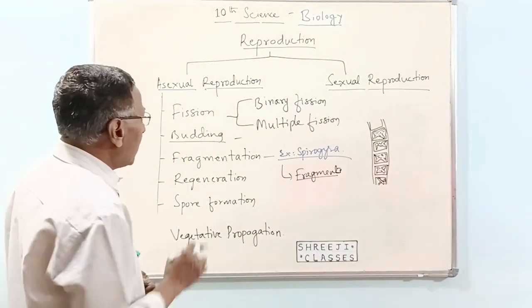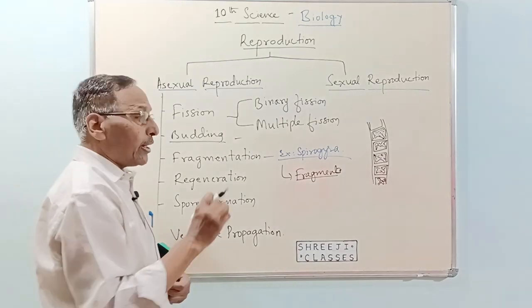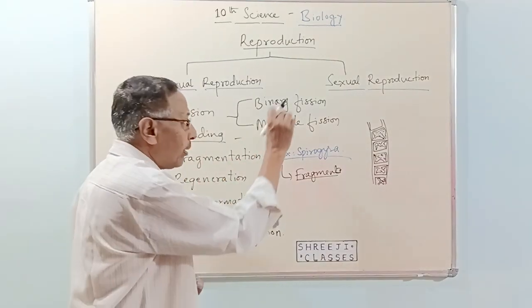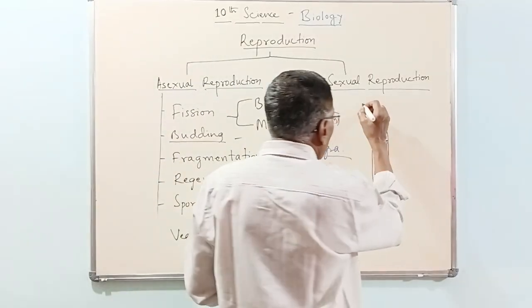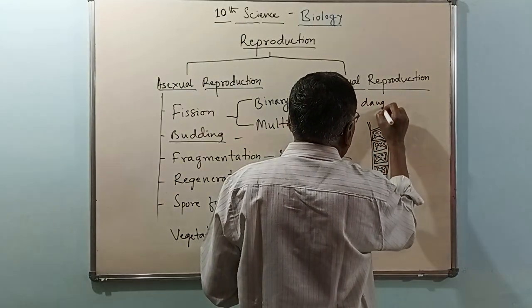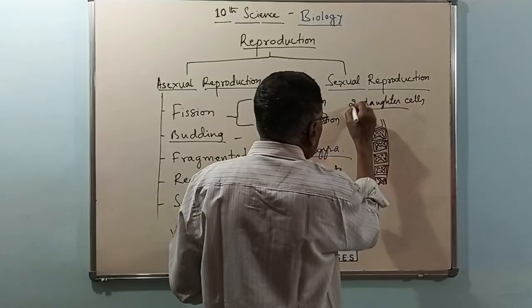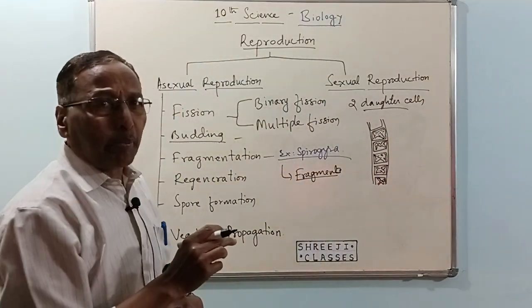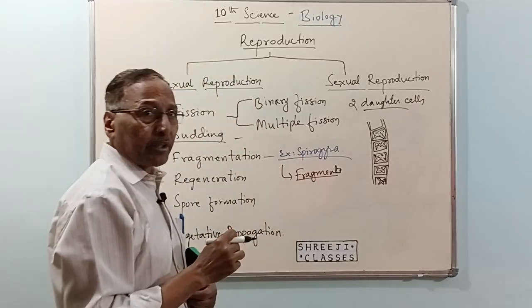Alright? So, fission is the splitting up of the parent organism into two or more parts, which we call pieces or daughter cells. If two daughter cells are formed, we call it binary fission. If more than two are formed, it is called multiple fission.